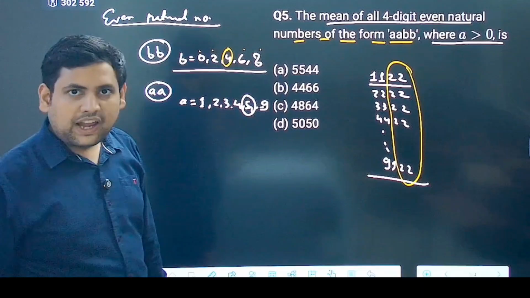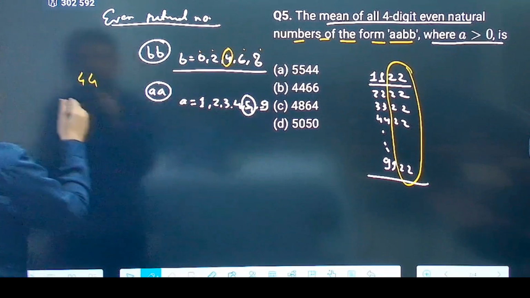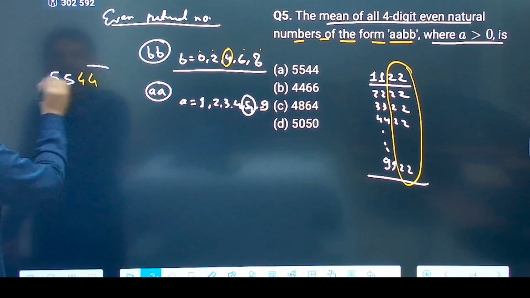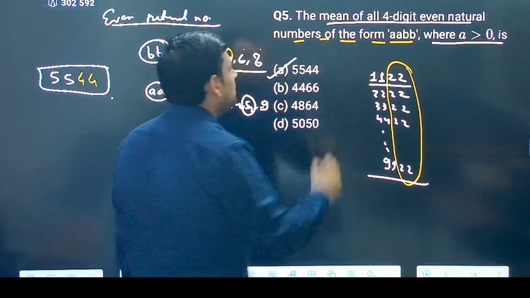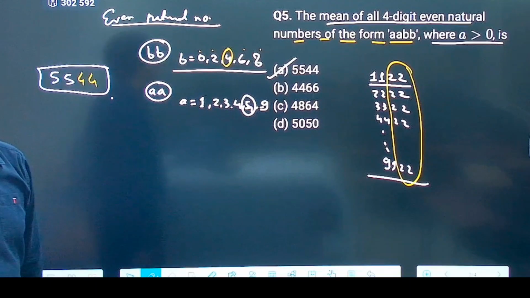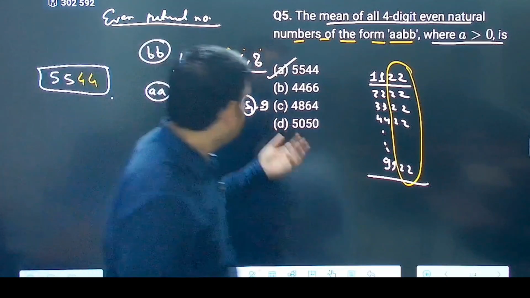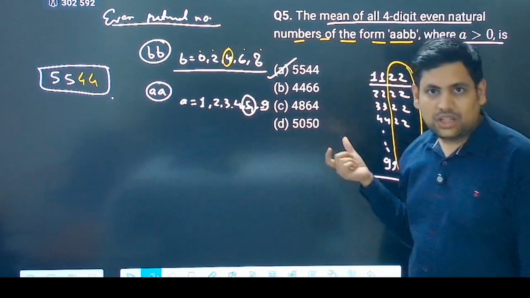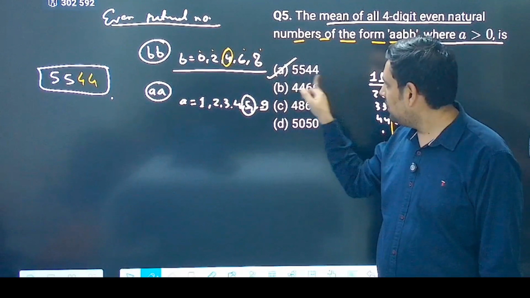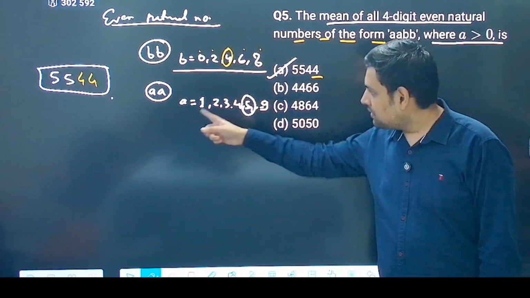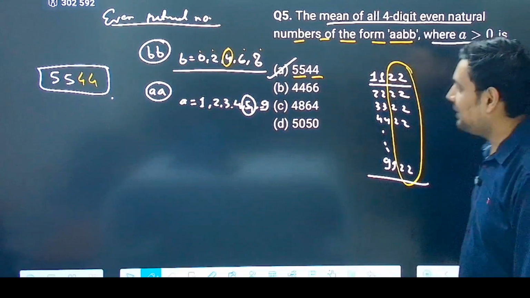So the first two numbers will be 5 5. 5544 is the mean of all these numbers. Just by looking you can say, because if you take only even numbers from 0 to 8, what is the middle? 4, so 444. If you take numbers from 1 to 9, what is the middle? 5, so 555. So that way you can see it directly.